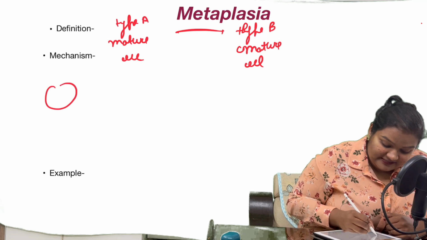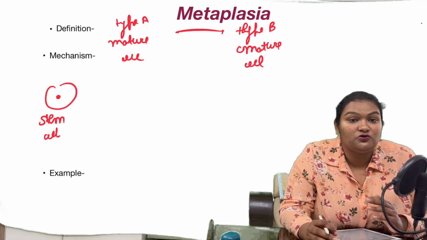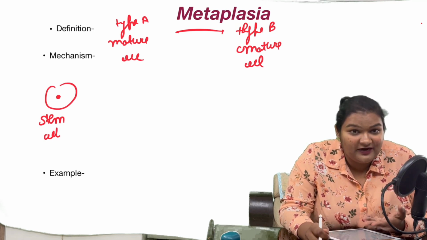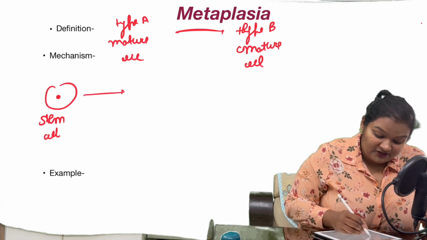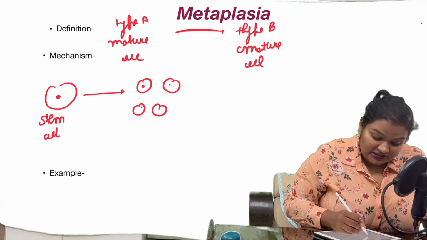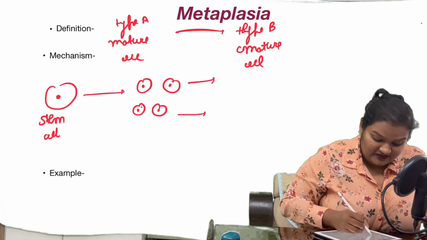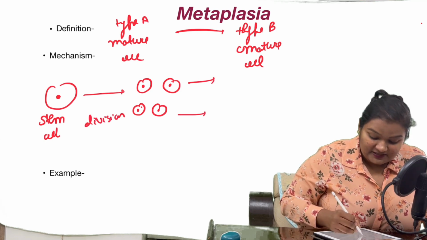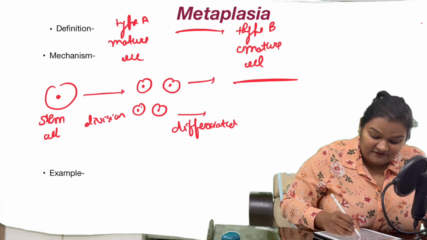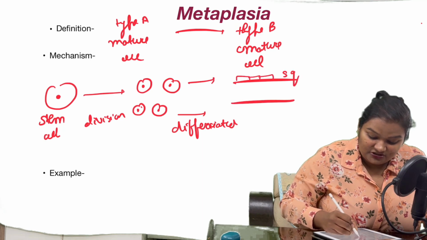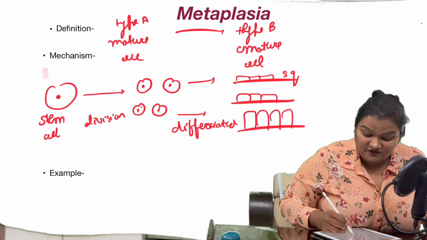So we have a stem cell, right? What do you understand by the stem cell? A stem cell is a pluripotent or multipotent cell which has the ability to divide and differentiate into different types of cell. So this stem cell divides into other cells which have the power of differentiation. Now these cells differentiate. So here we have division, then we have differentiation. Right, so they differentiate into squamous, cuboidal, columnar, connective tissue.